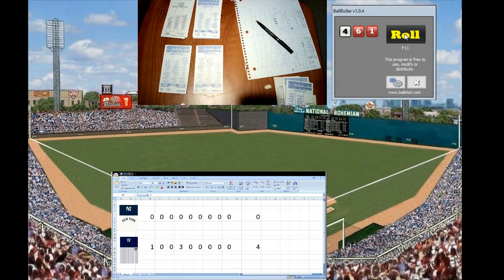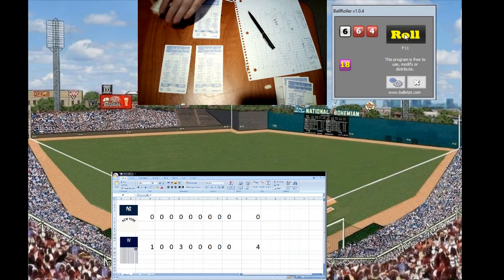Here comes the pitch to Erickson. That's going to be a 6-10. That's a ground ball, third base. Musial is a 5 on an 18. 18 on a 5 is an error. Holy cow, that's a lot of errors. So Erickson's on board. Musial is not meant to play third base, but he's in the lineup as a third baseman.